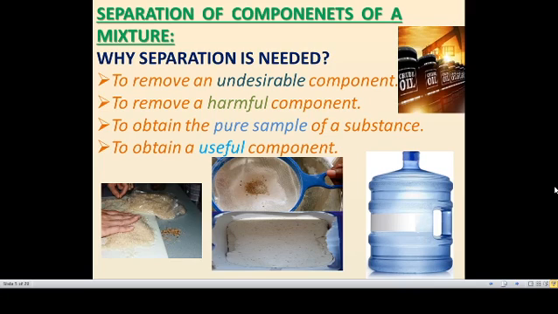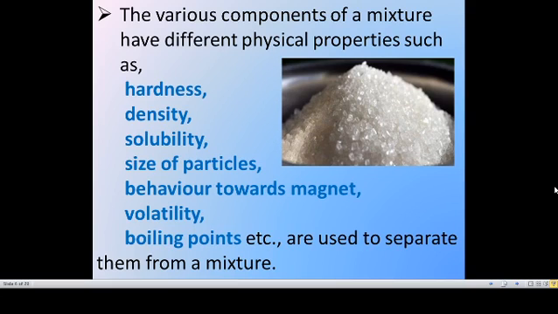As well as to obtain a useful component: if we take crude oil, there will be diesel, petrol, kerosene, and lots of grease oil present in that. By a particular method of separation, step by step, we obtain kerosene at one step, diesel at one step, petrol at one step. So there is a mixture of useful components in that crude oil, but we are separating them at particular stages. So these are all the main points to separate. We need separation to obtain useful components, a pure sample of a component.